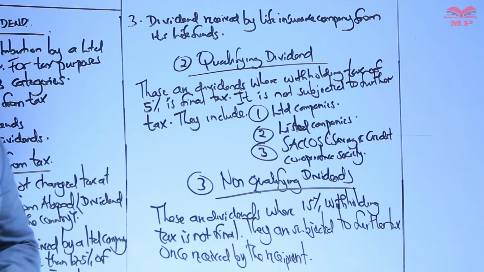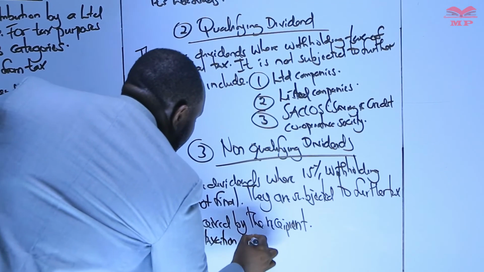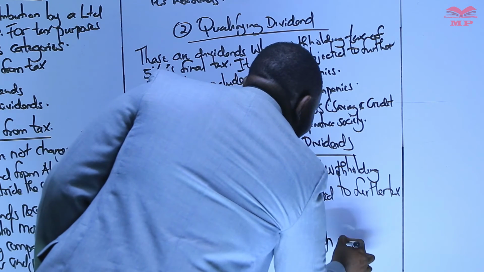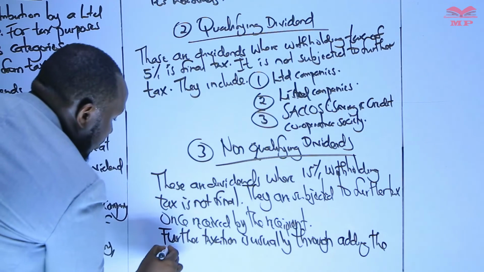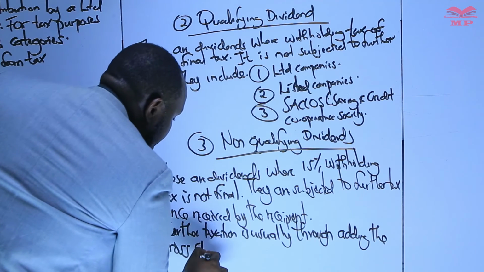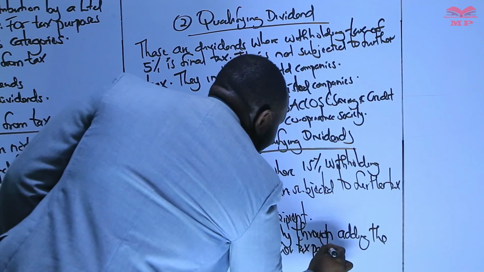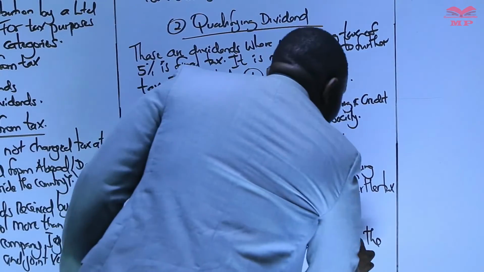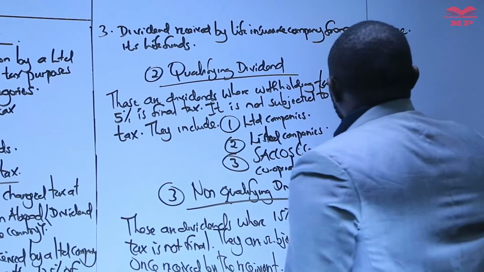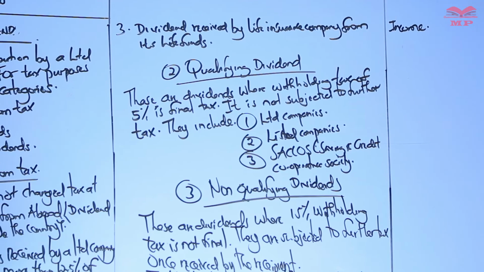Further taxation is usually through adding the gross dividends to other taxpayers' taxable income. Those are basically incomes that are subjected to tax.